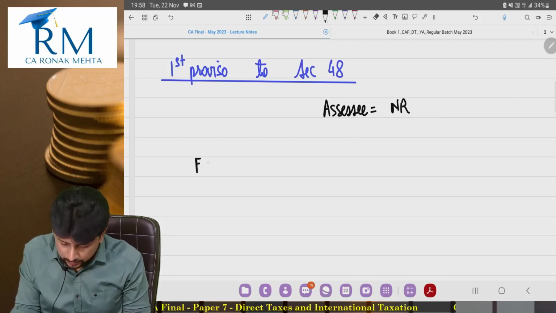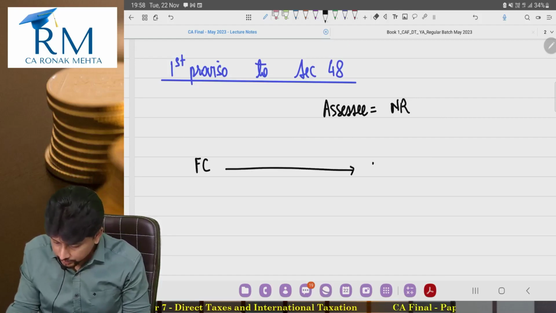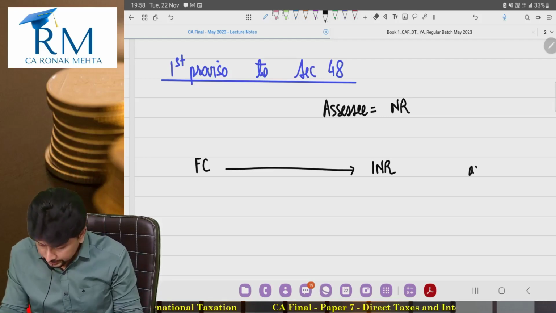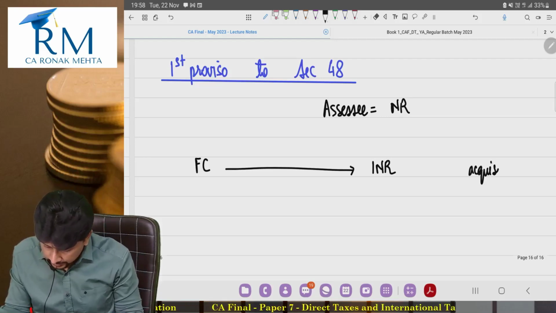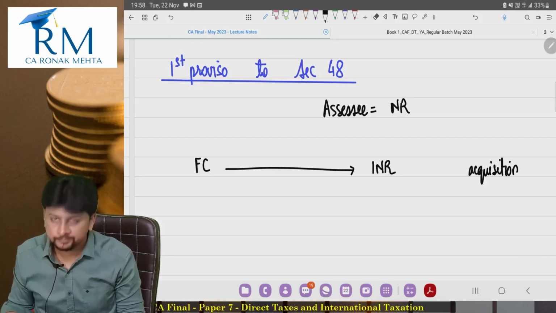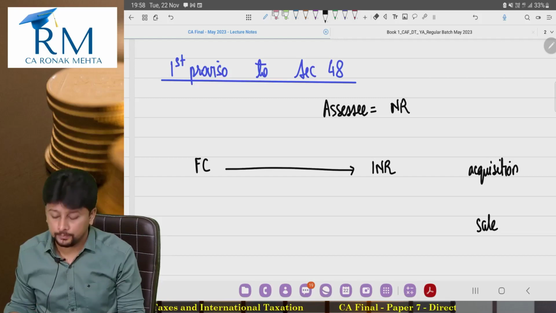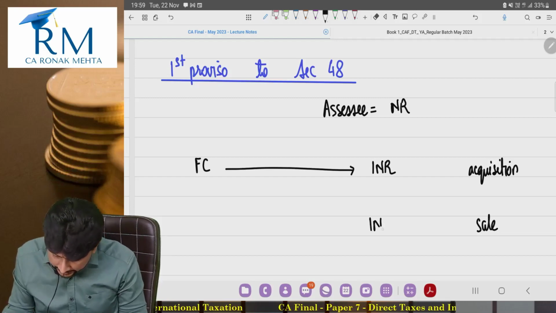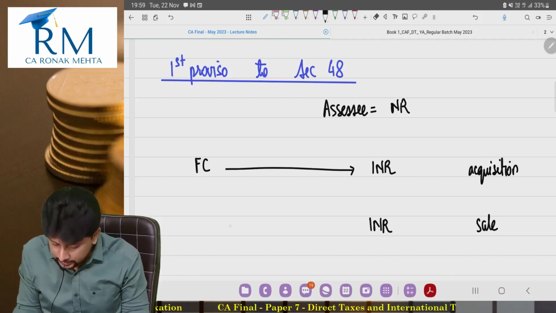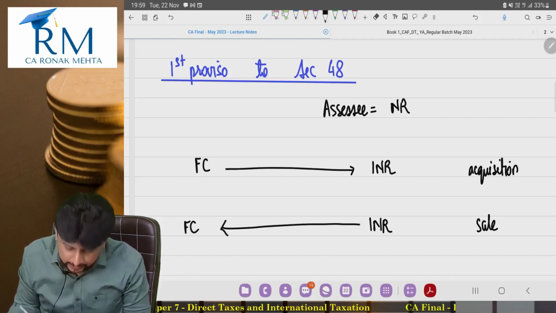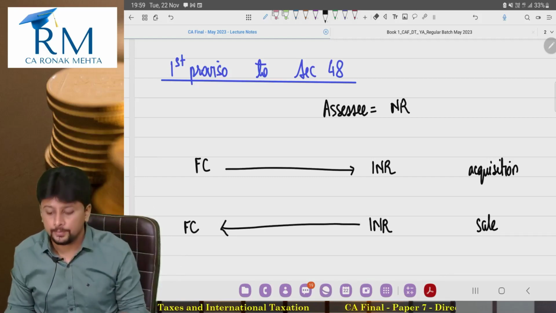He brought foreign currency into India, which got converted into Indian rupees. This was at the time of acquisition. Then at the time of sale, he got the sale proceeds in Indian currency. This he will convert back into foreign currency and take back into his country.